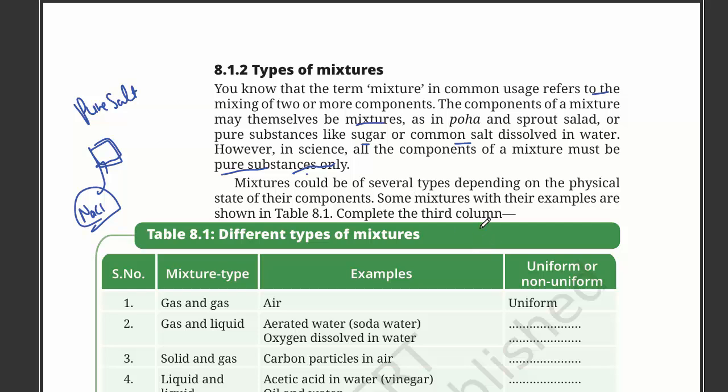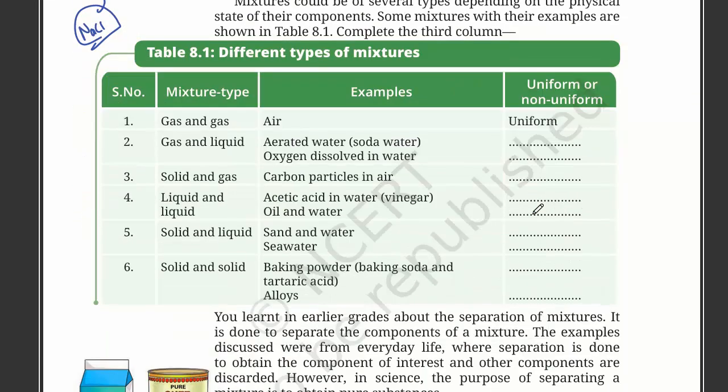Mixtures could be of several types depending on the physical state of their components. Some mixtures with their examples are shown in table 8.1. Complete the third column. So let us complete this. Gas and liquid: aerated water, soda water, or oxygen dissolved in water. We cannot see the aeration or the oxygen, so I guess both of them are uniform.